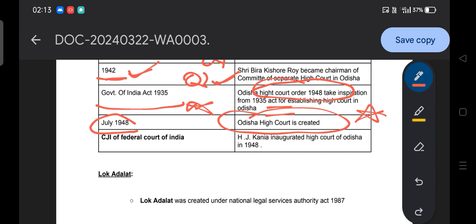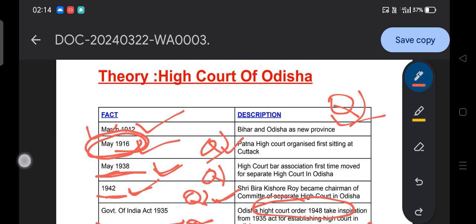If you analyze the previous year questions, you can get clear about the SSB. The examiners are interested in asking questions with respect to month, year, date and so forth. That you have to remember. And the Chief Justice of the Federal Court of India at that time, H.J. Kania, inaugurated the High Court of Odisha in 1948. They have already asked this question, as you can see on the screen.